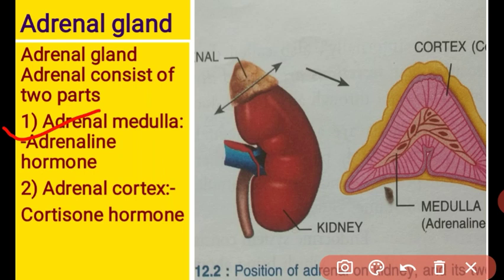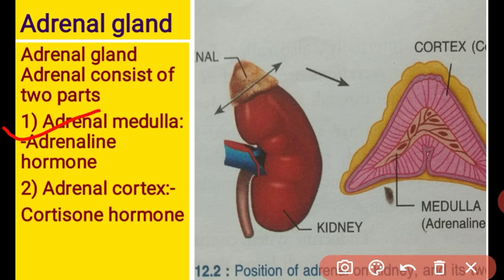And the glucocorticoid hormone regulates carbohydrate, fat, and protein metabolism. The cortical hormones increase the blood glucose concentration and influence fat and protein metabolism. It also regulates the salt and water balance in our body.